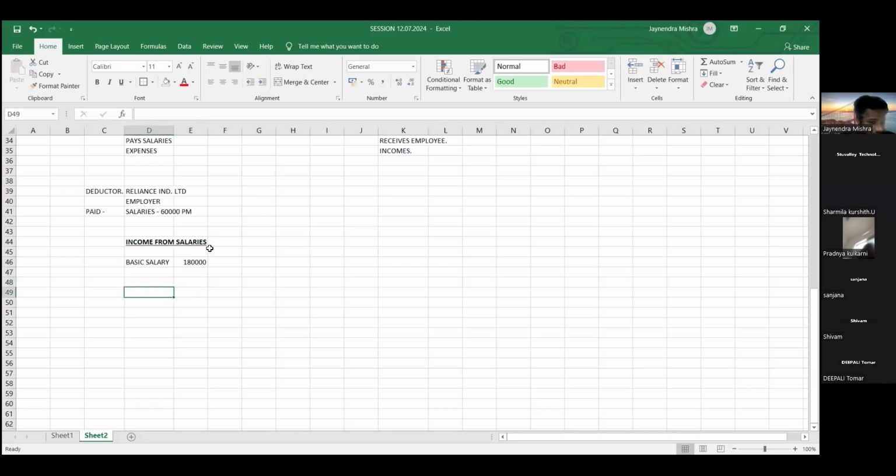Friends, we have to pay 60,000 only, but we bifurcate the entire 60,000. We have to pay 60,000 only, but under different names. We have to just give different names. Okay, so out of 60,000, 15,000 per month was basic salary.